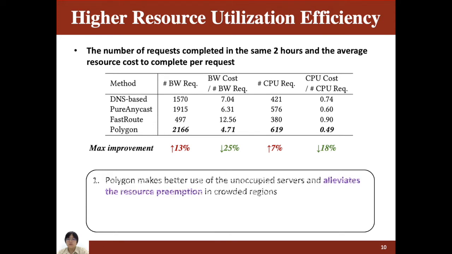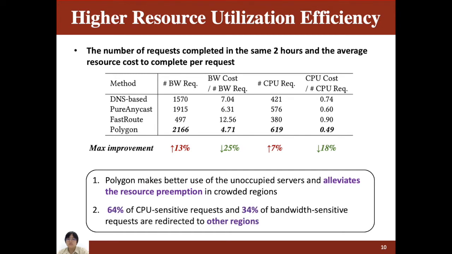That's because Polygon makes better use of the unoccupied servers and alleviates the resource preemption in clouded regions. And according to our results, 64% of CPU-sensitive requests and 34% of bandwidth-sensitive requests are redirected to other regions for better performance.